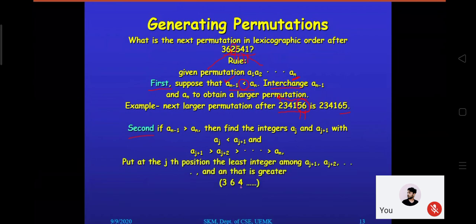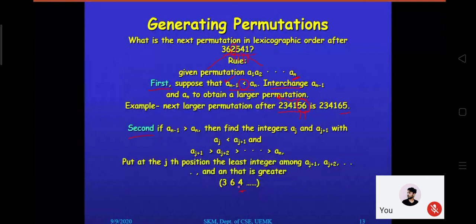Make the point clear: the 2 we have replaced with 4. Why? Because once you reach the 5 greater than 2 situation, that 2, which is the aj minus 1 position, must be replaced with a value that is greater than 2 but the least one, and that is 4. Out of 5, 4, 1, the values greater than 2 are 5 and 4, and among these the least is 4, and that's why we have placed the 4 at this position.